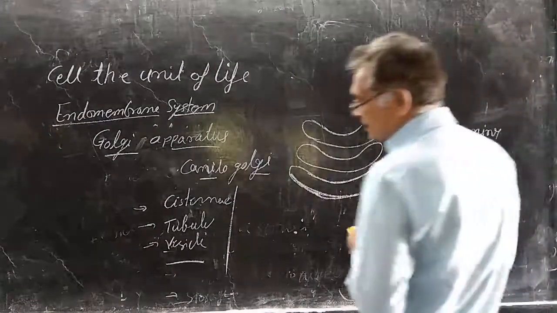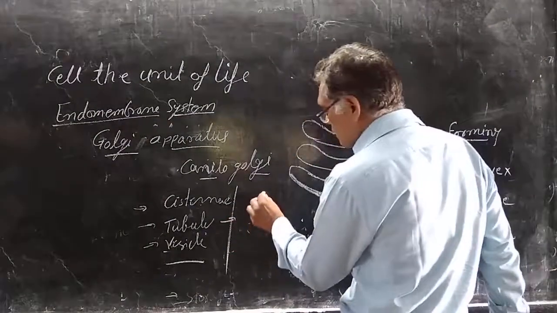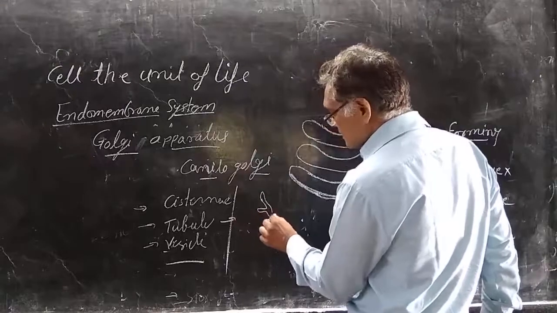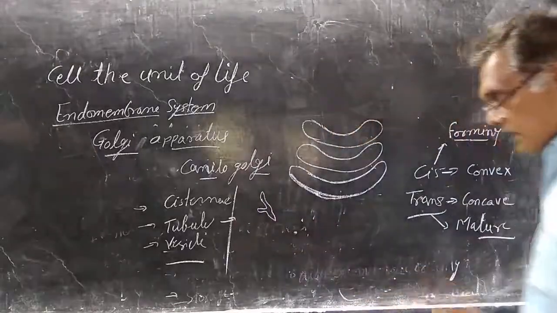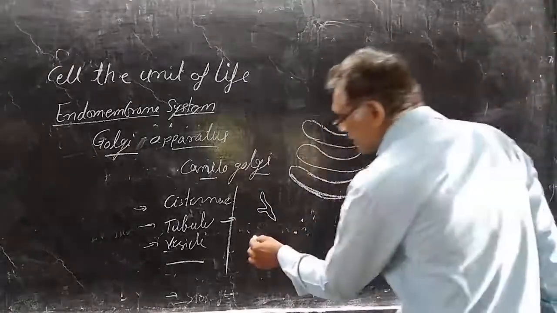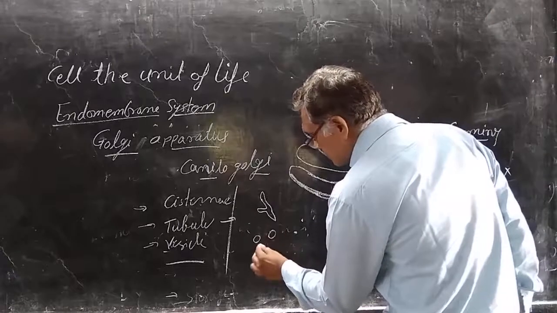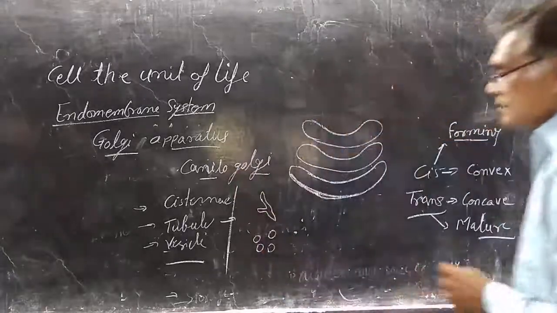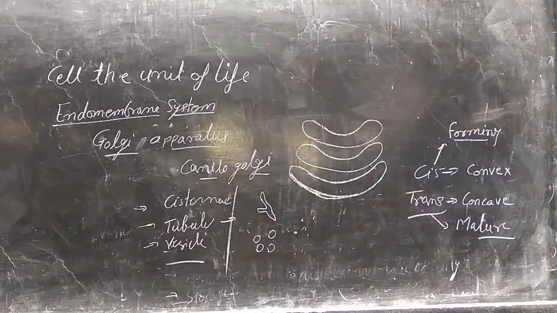The second one is tubules. These are small branch-like structures, and the small isolated portions which are also found from the ER are the vesicles. These are the three different parts: cisternae, tubules and vesicles.